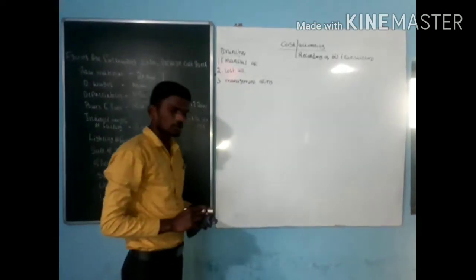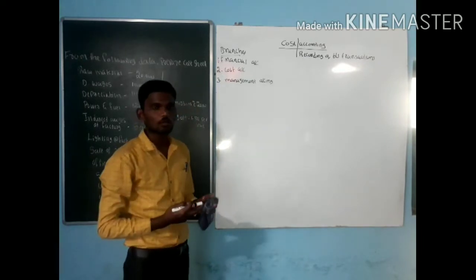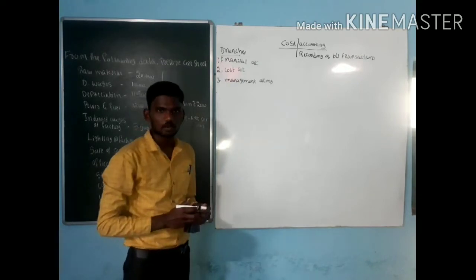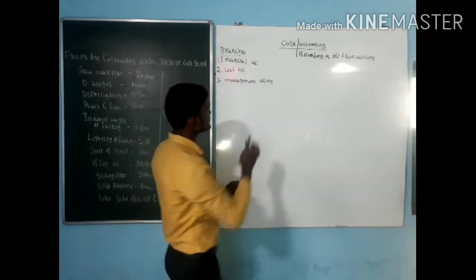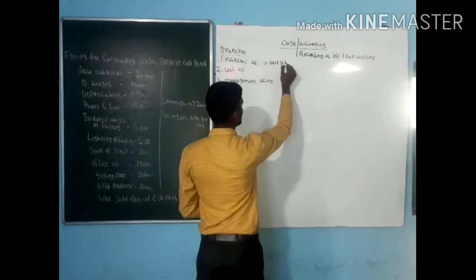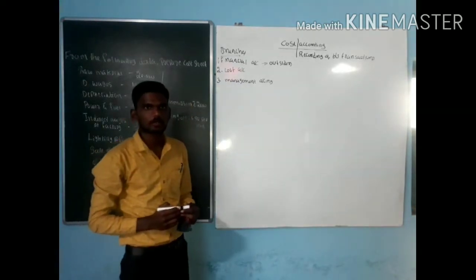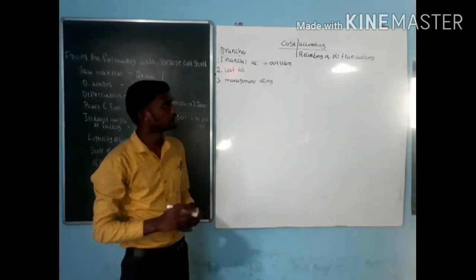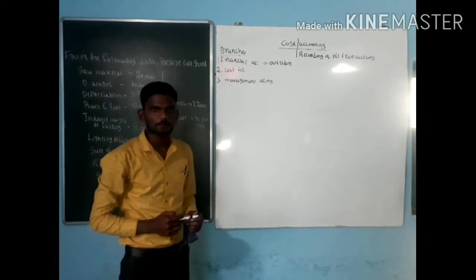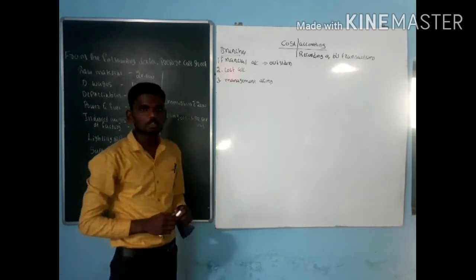First, what is called financial accounting? Financial accounting is nothing but the recording of all the financial related factors. It is helpful mainly to outsiders. For example, for payment of taxes to the government, they are going to check your financial accounting, not any kind of cost accounting or management accounting.